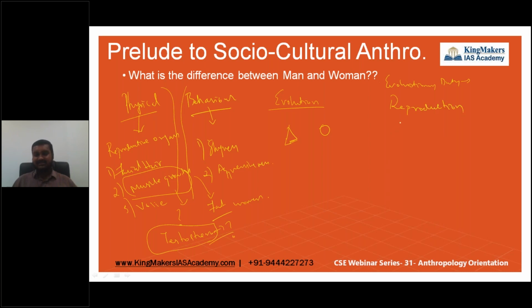Before all this technology, reproduction to bring out the next generation was the primary duty of all species in this world. If you are a living thing, that living thing has to procreate to keep its generation alive for the future. So who has more part in this reproduction? It's either a male or a female. Yeah, obviously, everybody is giving the answer. It is female. Her part is more.